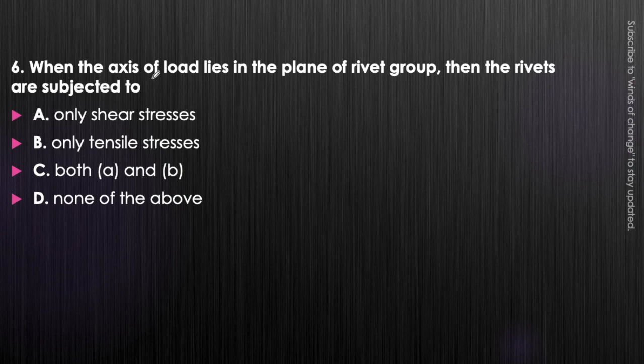Here we are talking that the axis of the load lies in the plane of the rivet group. If the axis of load lies in the plane of the rivet group and there is no eccentricity, then there will be a condition that only shear stress will develop. Okay, so option A will be the correct answer.